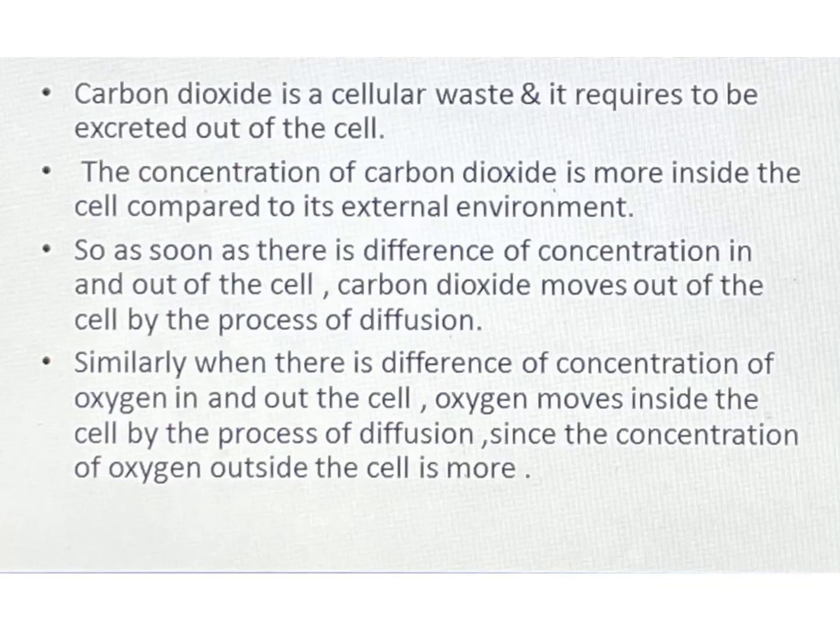environment. Carbon dioxide produced inside the cell is a cellular waste and it is required to be excreted out, that is removed out from the cell. So there is more concentration of carbon dioxide inside the cell compared to its environment. So as soon as the difference between the concentration of carbon dioxide inside and outside the cell takes place, the carbon dioxide will move out of the cell by the process of diffusion, because there is more proportion of carbon dioxide inside the cell compared to outside the cell. So it is moving from a region of higher concentration to a region of lower concentration.